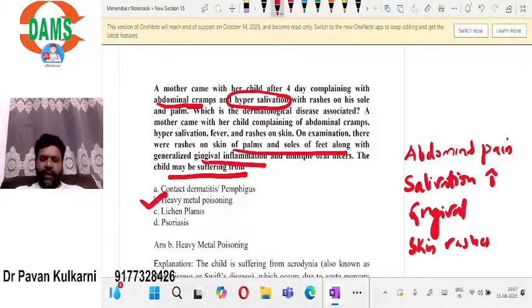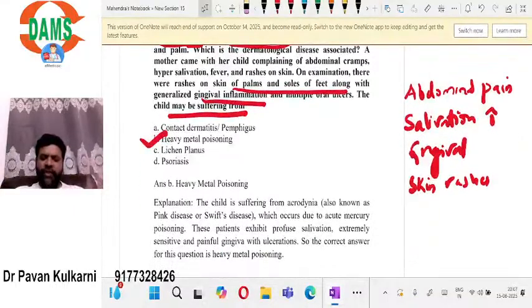So how do we identify that this is a patient of heavy metal poisoning, and not some skin disease? If it were a skin disease, there would not have been any abdominal cramps or hypersalivation. Pemphigus, lichen planus, psoriasis: there is no relation between these and hypersalivation. So clearly, by the exclusion principle itself, we can answer that it is heavy metal poisoning.